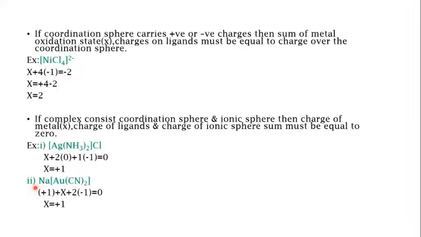Then coming to the next example, you have Na[Au(CN)2]. Sodium always has a charge of +1, so +1, plus you need to find the oxidation state of Au, which is gold, so substitute it by x, plus there are 2 cyanide ligands, so 2 into -1, as each cyanide ligand carries a charge of -1, is equal to 0. On substitution you will get x is equal to +1. So gold has an oxidation state of +1. This is how you calculate the oxidation states.